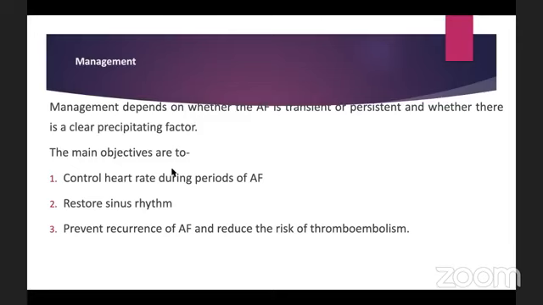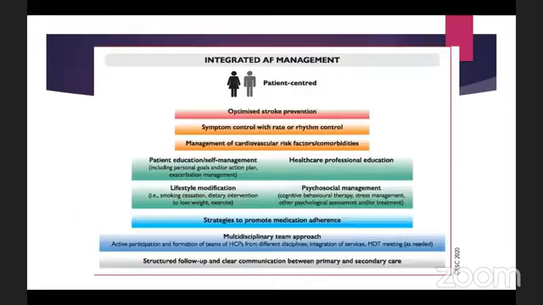So let's get into this. So this is from the guidelines. So we need to do an integrated AF management, which is patient-centered. So we need to do optimized stroke prevention, the symptom control or the rhythm control, management of cardiovascular risk factors and comorbidities. First, we start with the patient education and self-management, and we form our multidisciplinary team, and we do